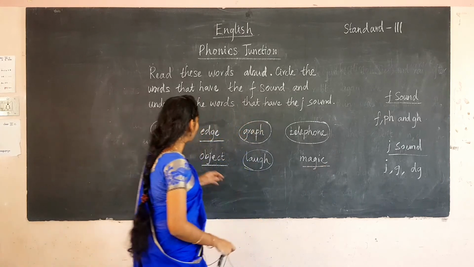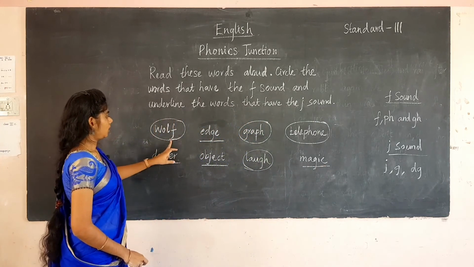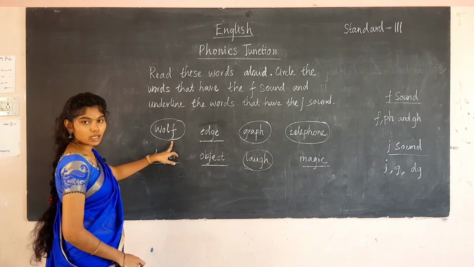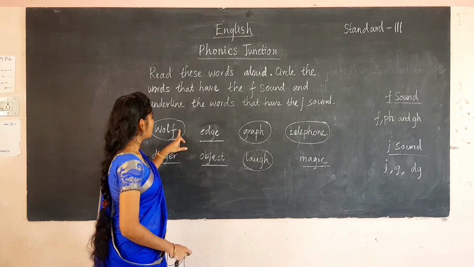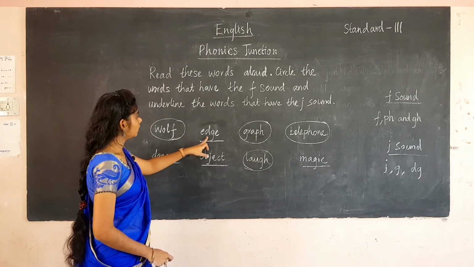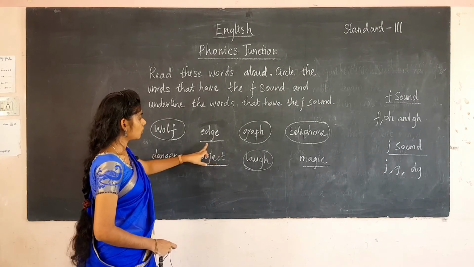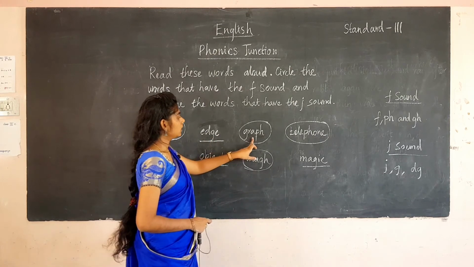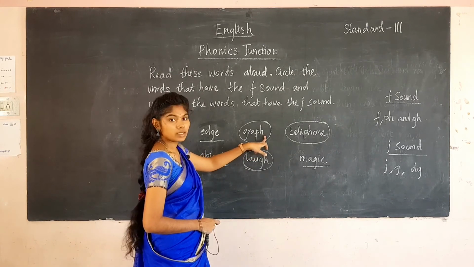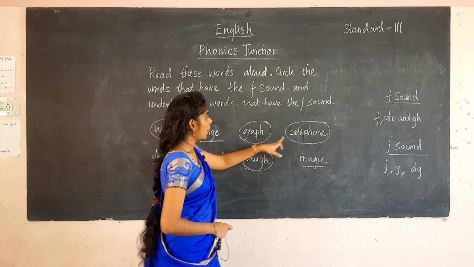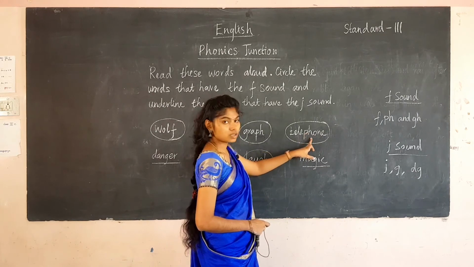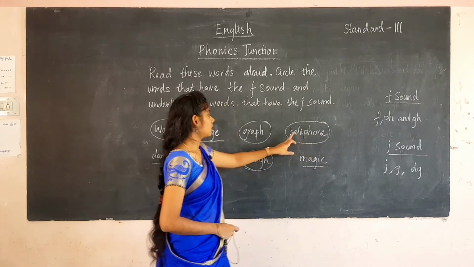So what are the things we have seen? Wolf. Here the pronunciation comes as F, and so we are circling the word. And here edge. Edge. G makes the sound of J. So we are just underlining the word. And here graph. PH makes the sound as F. So we are circling. And telephone. PH makes the sound for F. So we are circling this one.